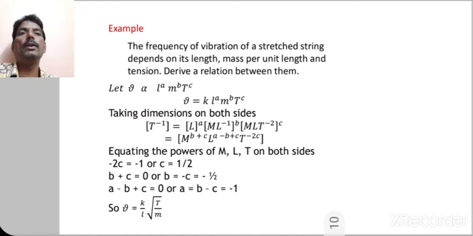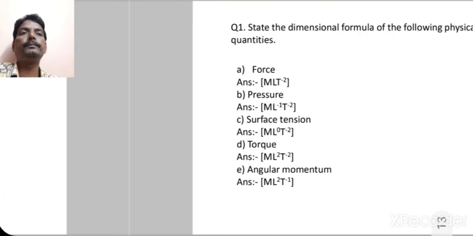So I hope you have enjoyed this session and you might have come to know about dimensional analysis. So once again I request you to go through all the slides of this session and refer to your textbook also, and please try to solve some problems related to this particular topic.